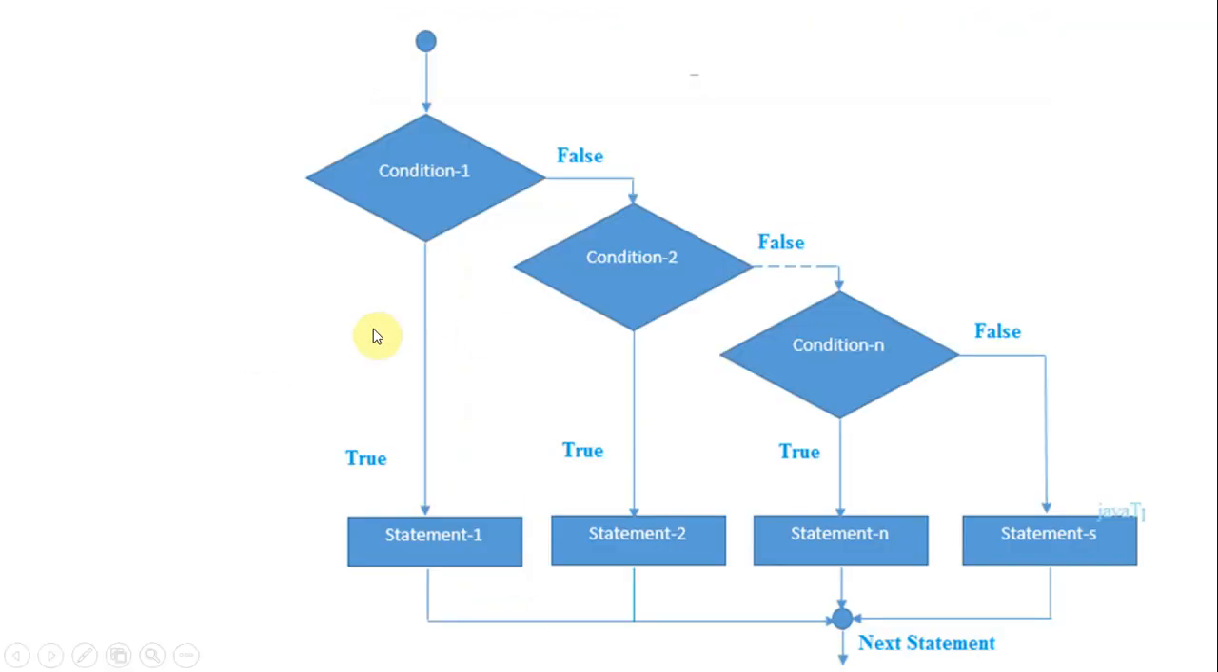And this is the flow chart. Condition 1, if it is true, these are the statements to be executed. If condition 1 is false, then the next condition is checked. If condition 2 is also false, then the next condition is checked, like this. You can place n number of conditions. Finally, if all conditions are false, then these are the statements to be executed. So you can place any number of conditions. That is about the if else if ladder.